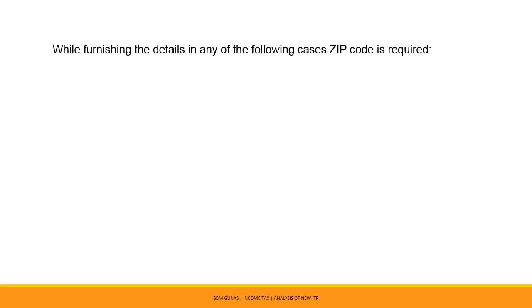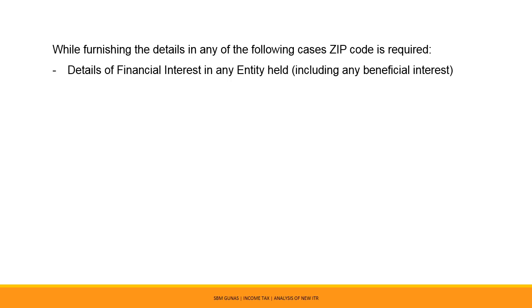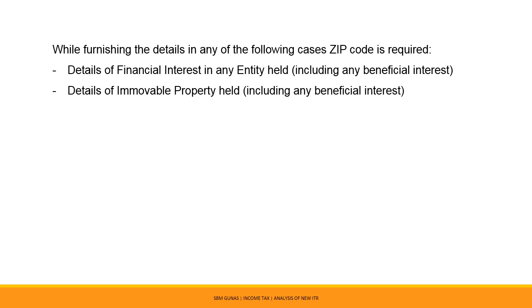While furnishing the details in any of the following cases, the requirement to furnish zip codes has been introduced in the latest notified forms. Details of financial interest in any entity held, including any beneficial interest, at any time during the relevant accounting period. Details of immovable property held, including any beneficial interest, at any time during the relevant accounting period.